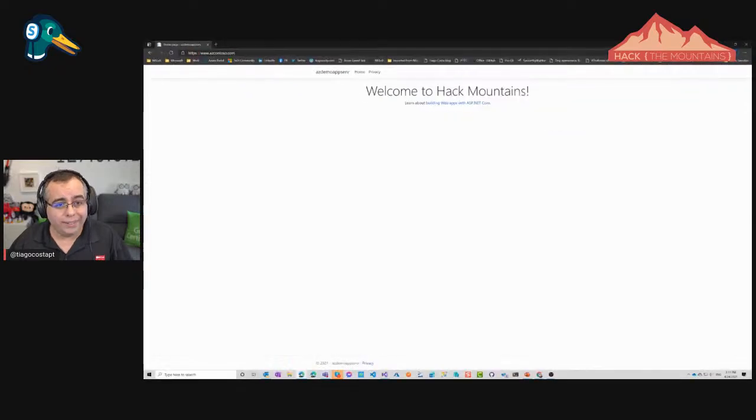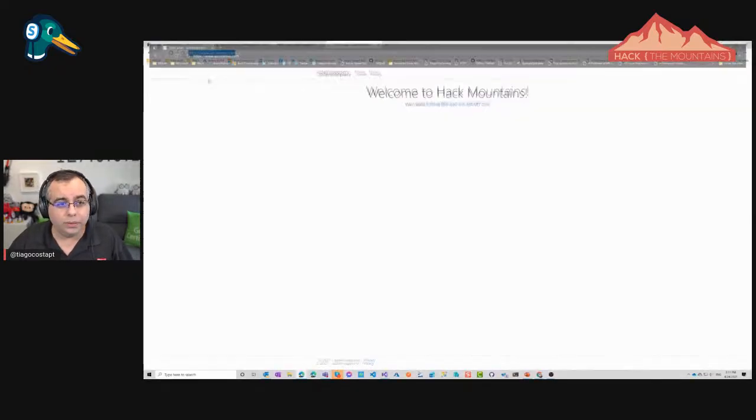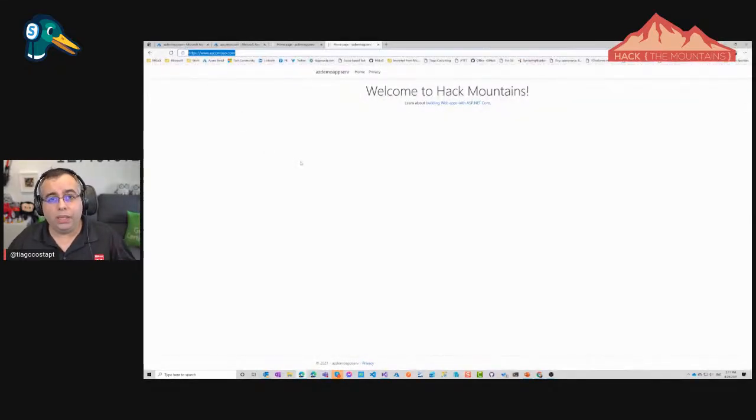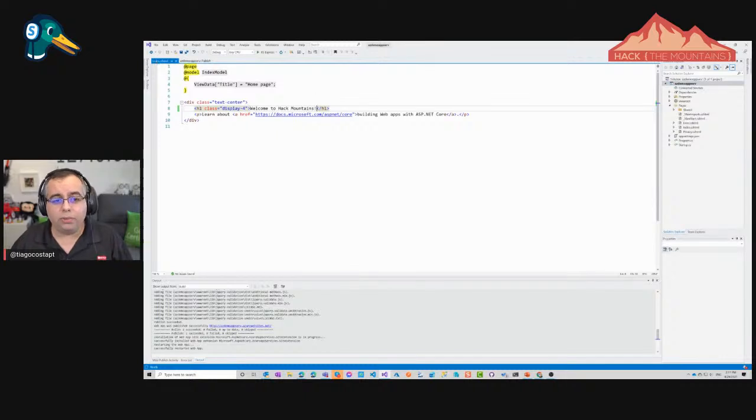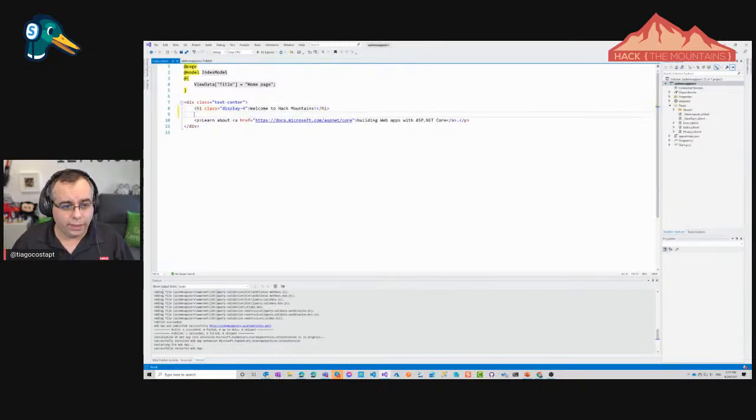Because there is no possibility now, I'll close this, to have this to communicate with HTTP. Also, a pretty cool thing is this. Imagine you go to Visual Studio. You go to the index page, right? And I just put here H3, okay, and some text. I just did some changes and I did this.